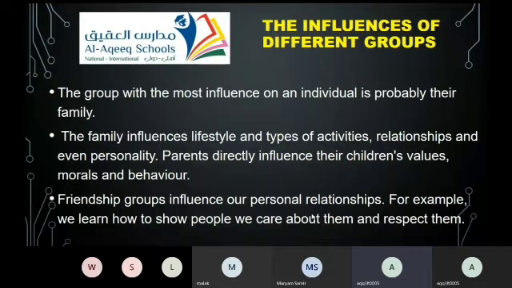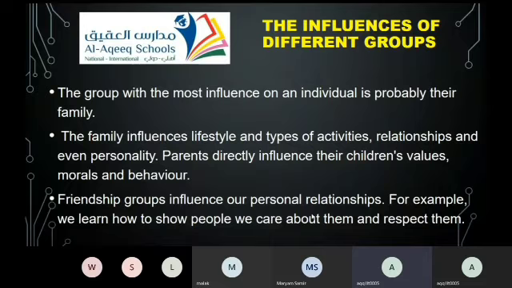It's a fact, all of us have this. Sometimes we might feel, why does mom do this, and why is she doing that, and sometimes you're just talking to yourself, why is my mom doing this, she shouldn't do it like that. But subhanallah, later on you're going to find yourself doing the same when you're a mom. So the family influences your lifestyle and type of activities because they have the plan, they have the upper hand. You have limited choices to do certain things because this is up to my family, and this rule is not accepted, and so on.